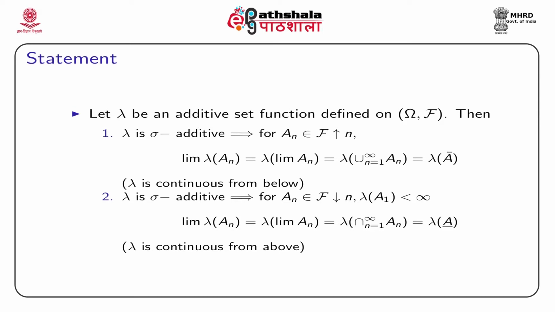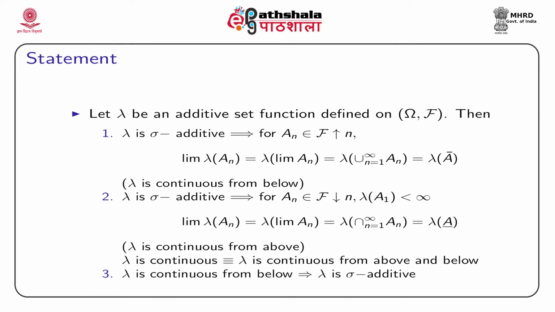Now, we want to see the converse part too. In this case we say lambda is continuous from above, and just like the concept of calculus, lambda is continuous if it is continuous from above and below. So, whenever we say that the additive set function is continuous, it necessarily means that it is continuous from below as well as from above.